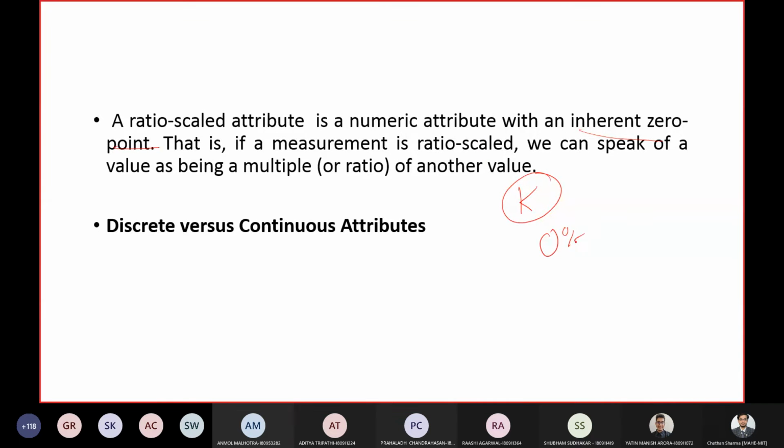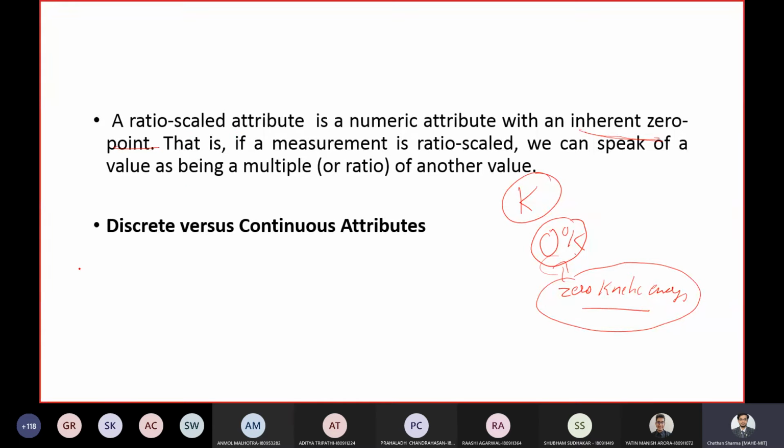At 0 degree Kelvin, the particles in matter will have zero kinetic energy. So there is a 0 point in any ratio scale attribute.